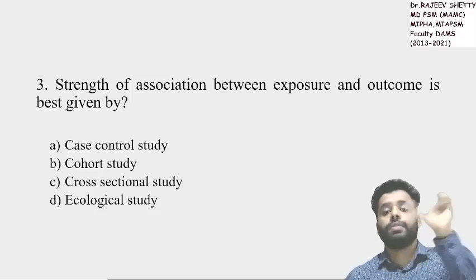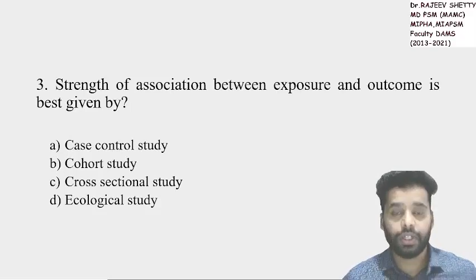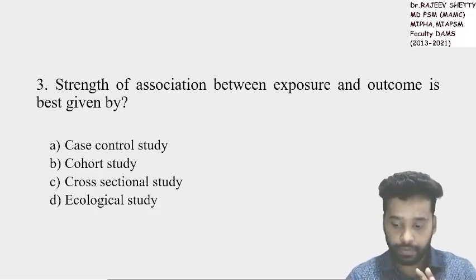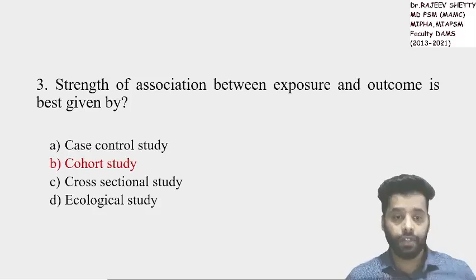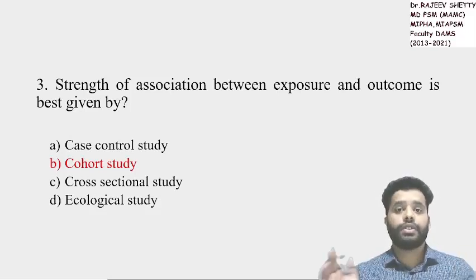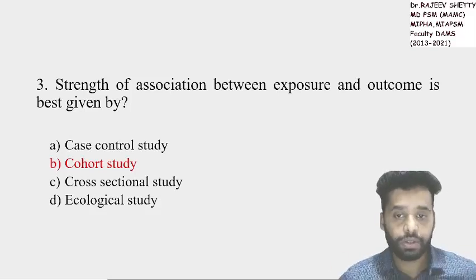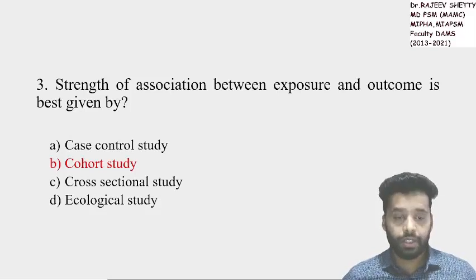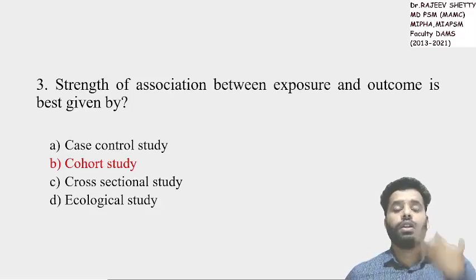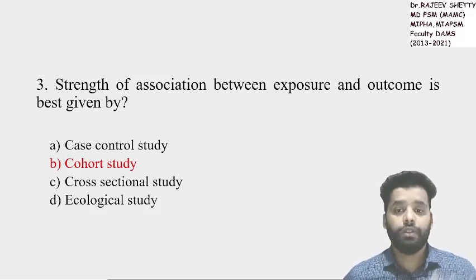Risk ratio is better than odds ratio for strength of association. If there was no RCT in the options, if there was no clinical trial in the options, then the answer is cohort study. We prefer it to check the association between exposure and outcome. The question is which is best?